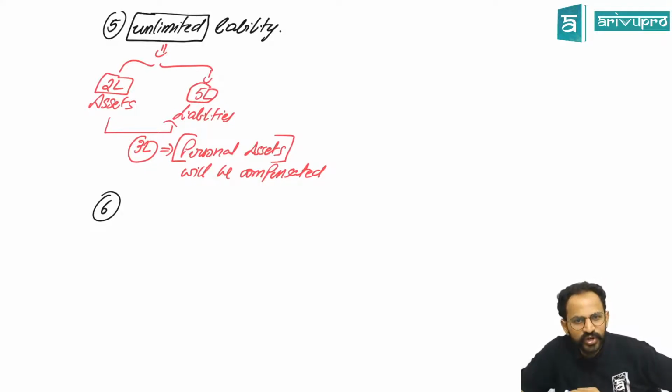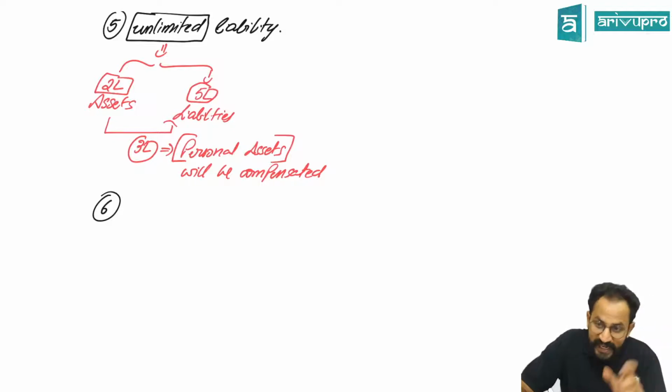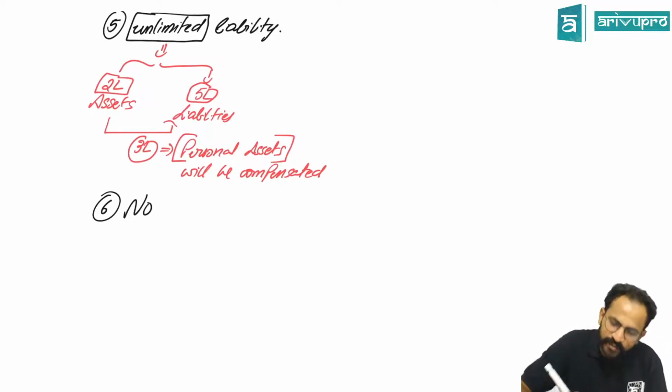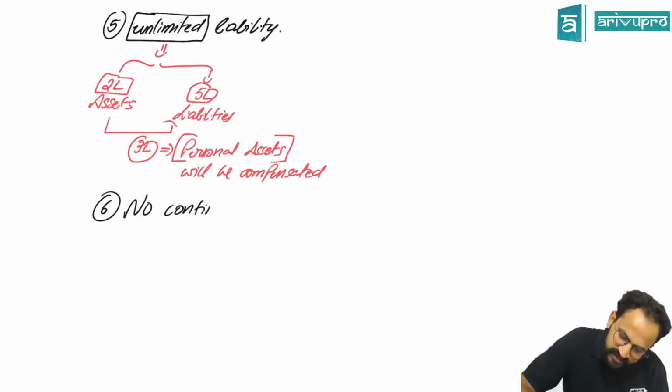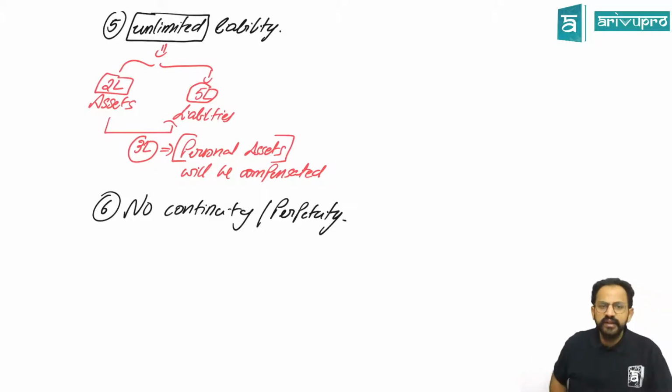No separate legal entity. Dissolution of the proprietorship happens with the death of the proprietor. Okay, we'll come to that technical word when we are writing about the company. No separate legal entity. No continuity, also called perpetuity.